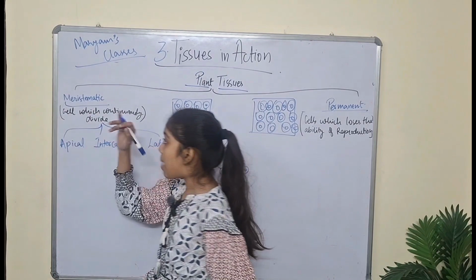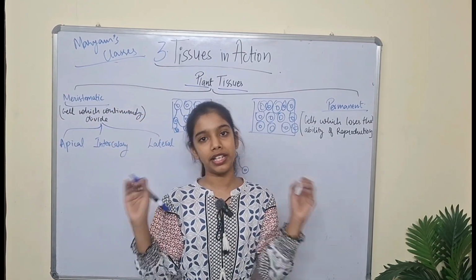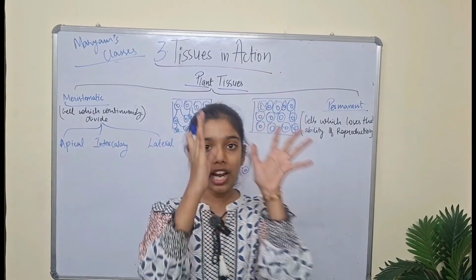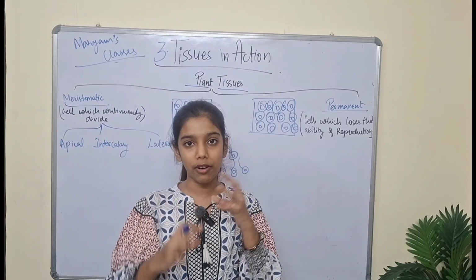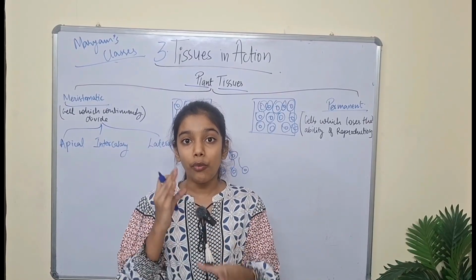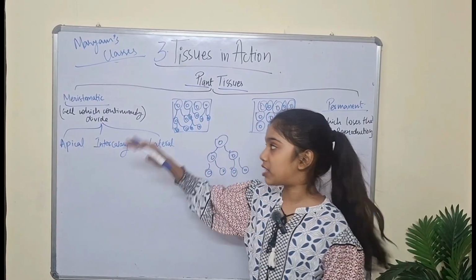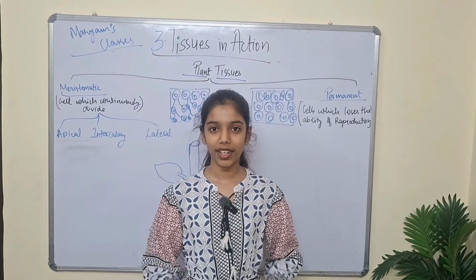In the same way, meristematic tissue always deals with the growth of the plant, because growth of cells leads to growth of tissues, and the growth of tissues helps the plant to grow.